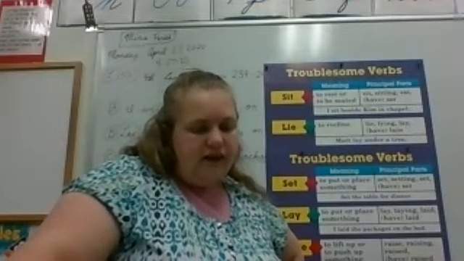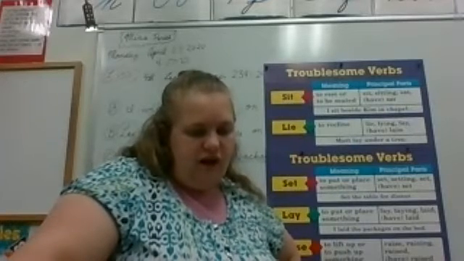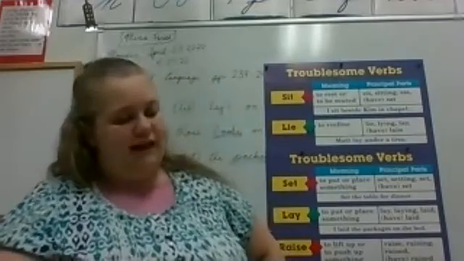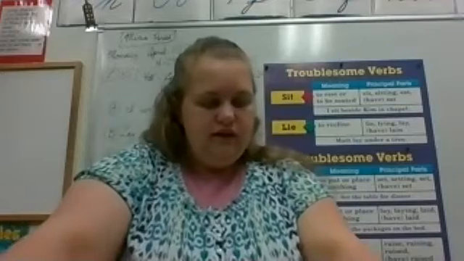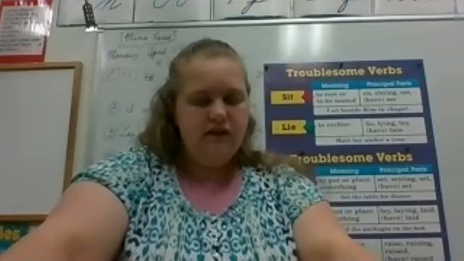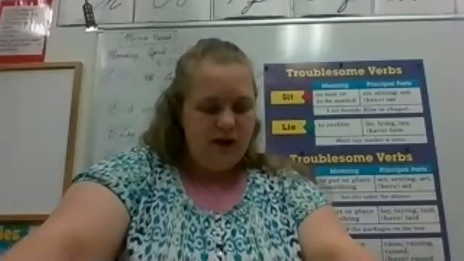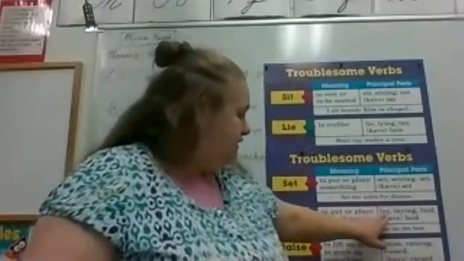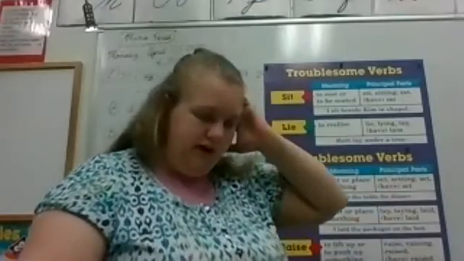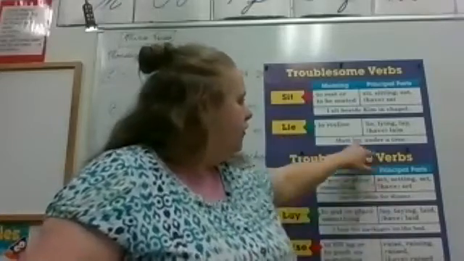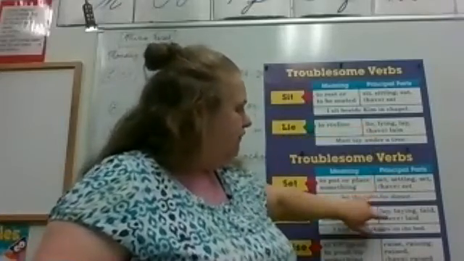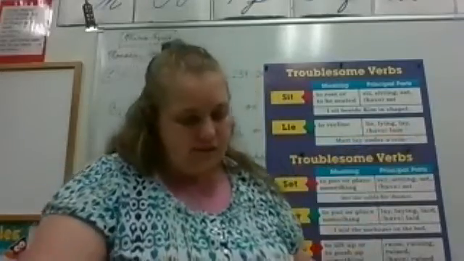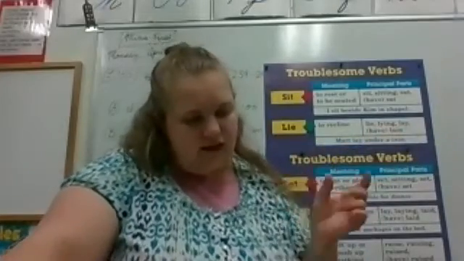Number 5 is please lie or lay your books on the shelf. Okay, are we putting or placing something or reclining? Do you find an object? Books, okay, so circle books. So which one would it be, lie or lay? Lay, because it's this one, okay? Whenever it's with lie, we're always talking about this lay, okay? Whenever it's with laid, we're always talking about this lay. All right, so underline lay, circle books.